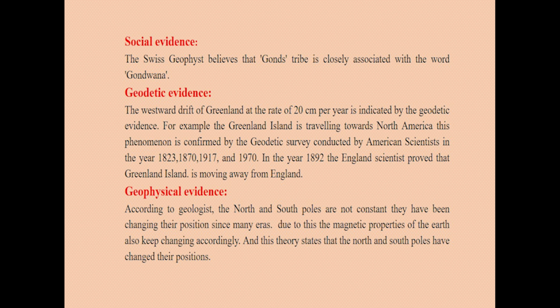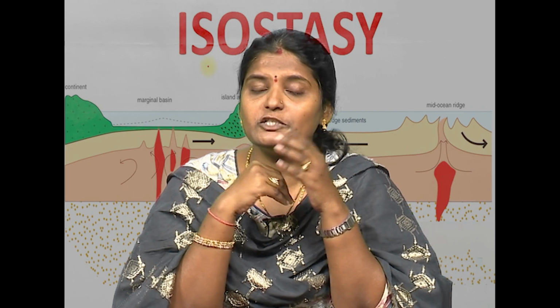Now, the next evidence is geodetic evidence. The westward drift of Greenland at the rate of 20 centimeters per year is indicated by the geodetic evidence. For example, the island of Greenland is traveling towards North America. This phenomenon is confirmed by the geodetic surveys conducted by American scientists in the years 1823, 1870, 1917 and 1970. In the year 1892, English scientists proved that Greenland is moving away from England. So, this is the geodetic evidence.